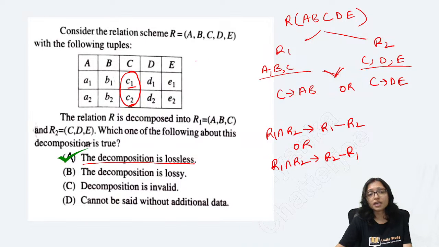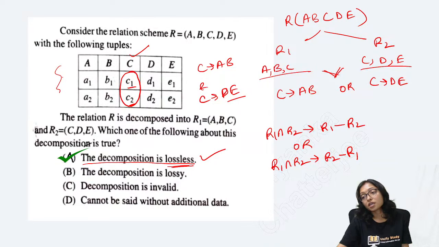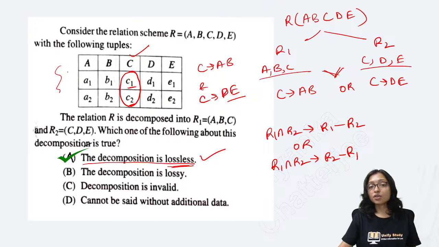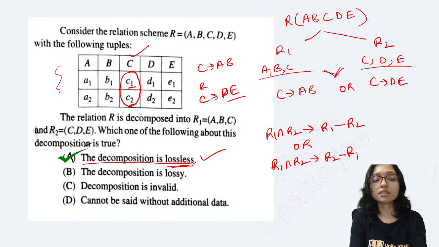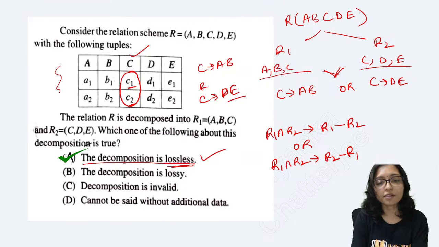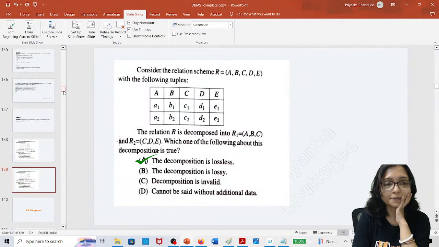As there is no repeating element, definitely C can determine A and B, and C can determine D and E also. No problem here. That's why the decomposition will be lossless. These are the types of questions. Indirect questions. Directly you know whenever dependency is given. If the dependency is not given, then this is the way you have to do it. Okay? Clear?